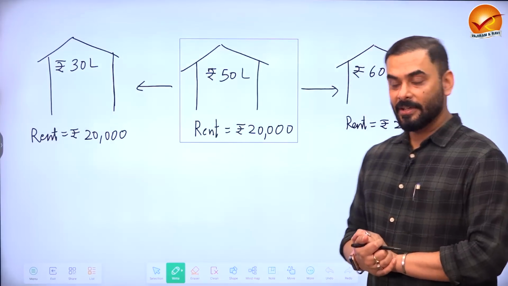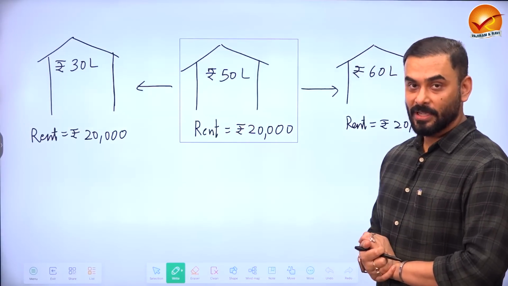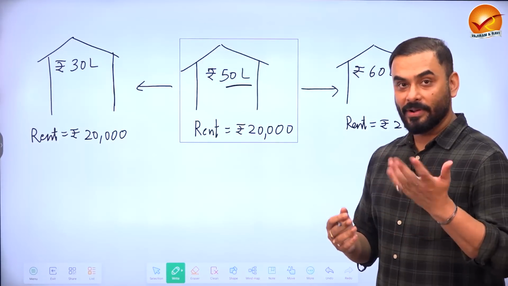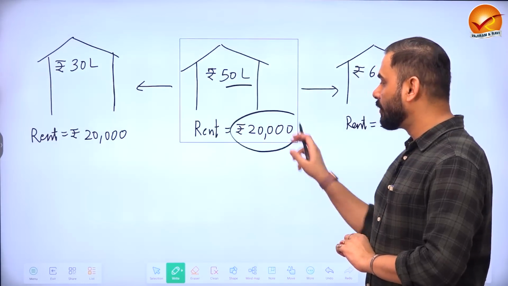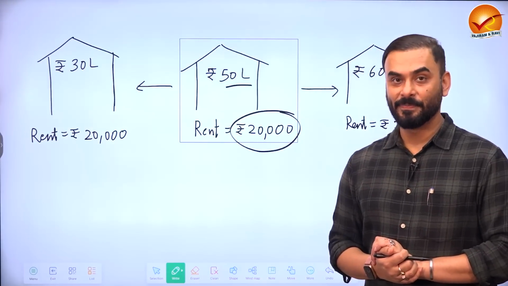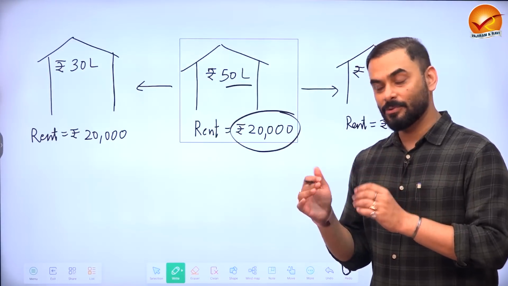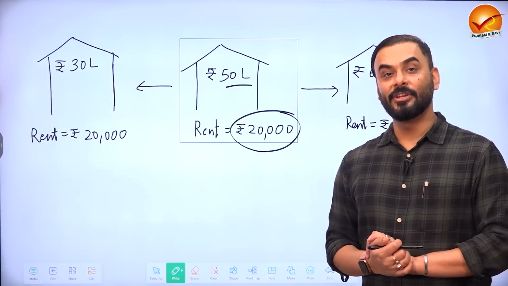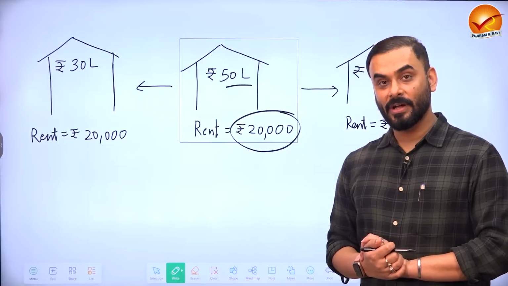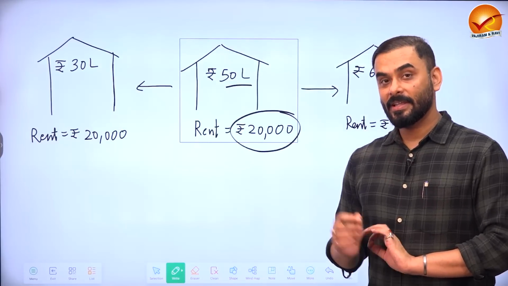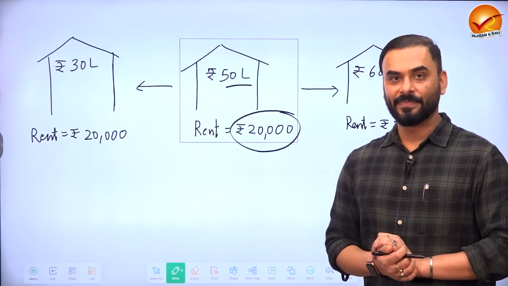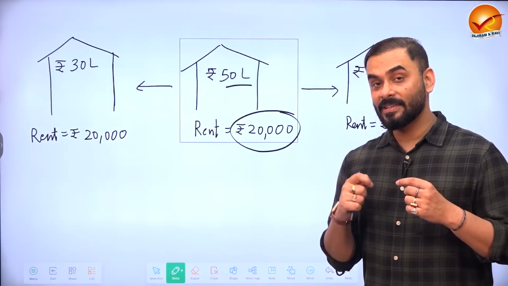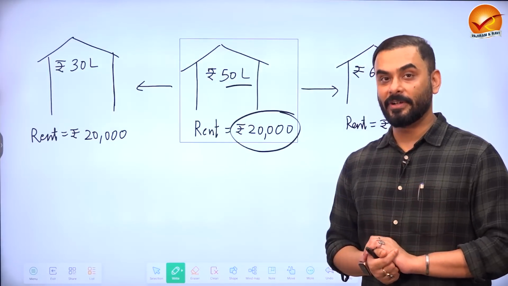Now guys, suppose that you buy a house, this is your house, and you have bought it for 50 lakh rupees. The moment you buy this house, suppose you put it on rent. And what is the rent money that you are getting? 20,000 rupees per month. So you invested 50 lakh rupees in a house and you are getting 20,000 rupees a month as rent. Now suppose there is news that in the place where your house has been constructed, a new airport is coming in the vicinity after a few years. The airport has not come, but there is news that it will be constructed by the government of India.